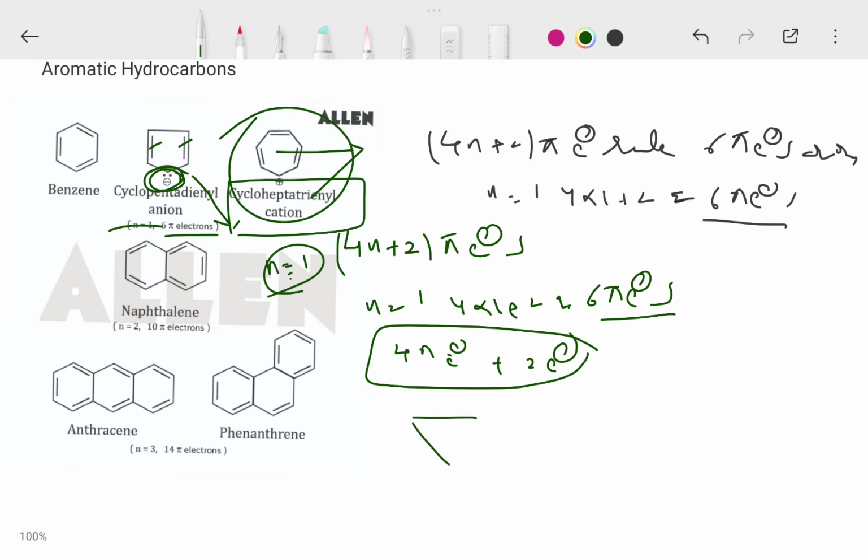For example, I can take the cyclopropenyl cation. The cyclopropenyl cation is also an aromatic compound. In this example, n is equal to 0, and n equal to 0 means 2 pi electrons. Compounds containing 2 pi electrons are also aromatic according to Huckel's rule. The cyclopropenyl cation has 2 pi electrons. That's why it is also an aromatic compound.